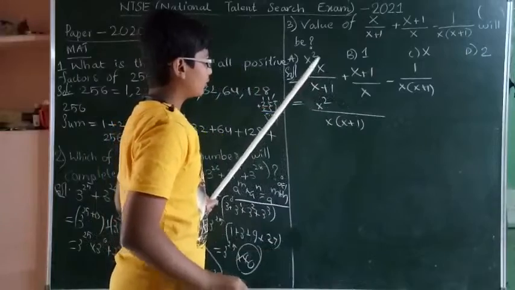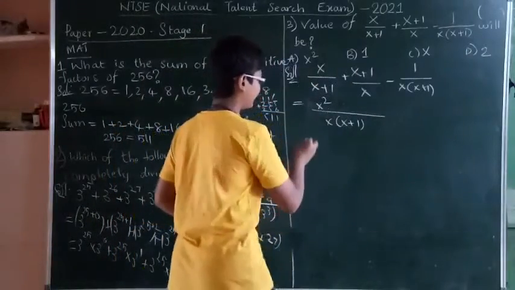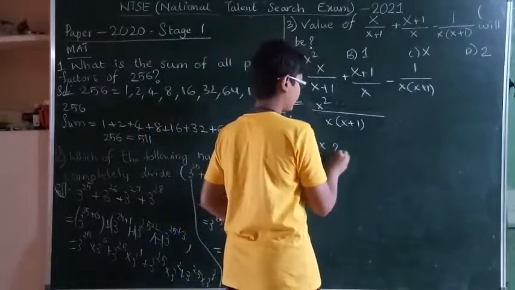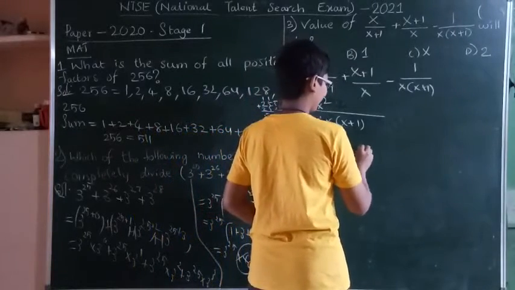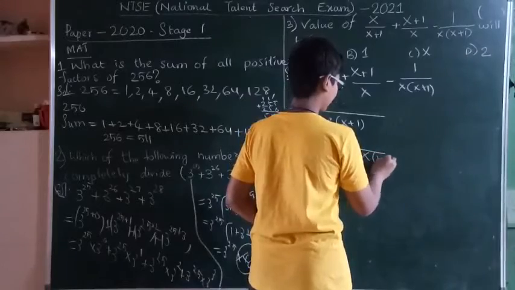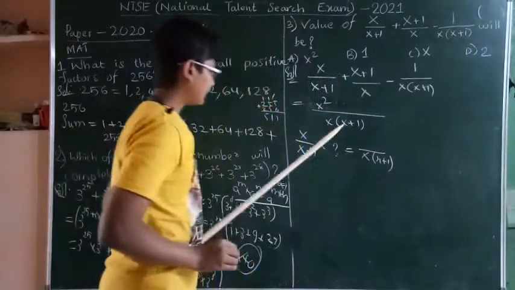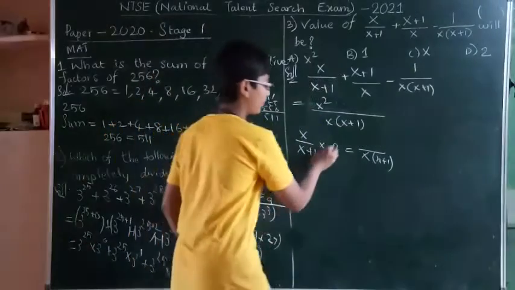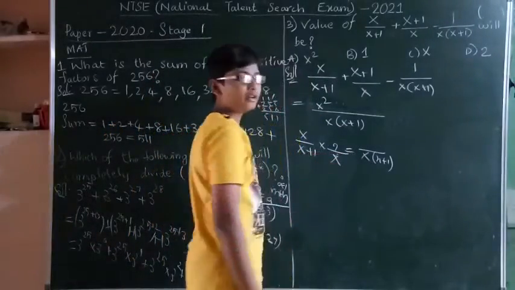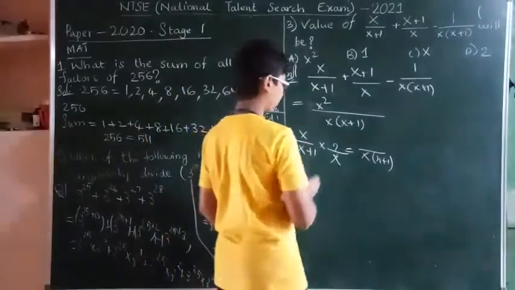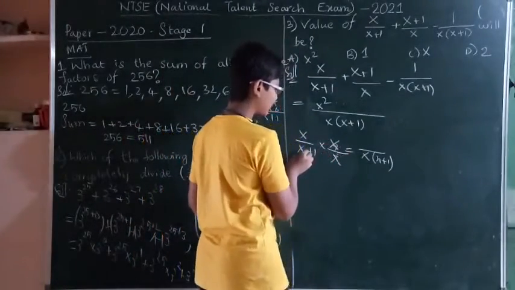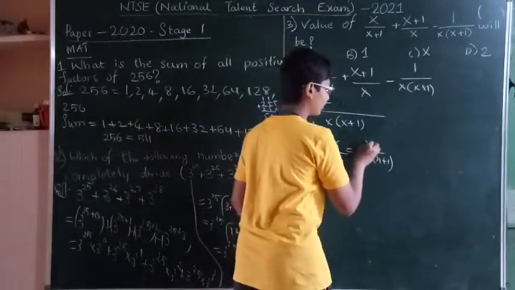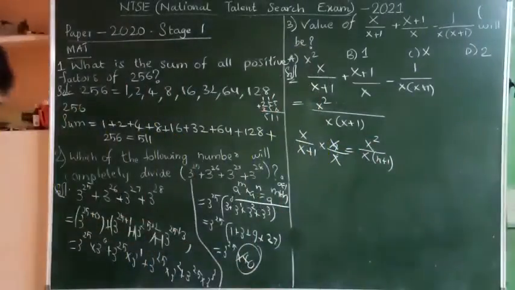I will explain this in detail. x by x plus 1 into how much will be equal to x of x plus 1? For x plus 1 you should multiply by x to get this. So whatever you multiply to the denominator, you should multiply to the numerator also. Multiplying here, x plus 1 into x becomes x of x plus 1, and x into x becomes x square. In this way we can solve it.